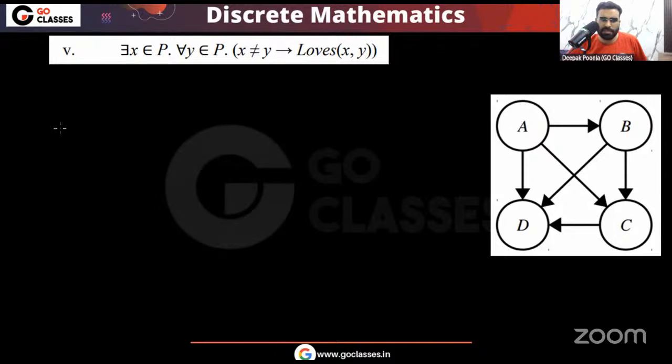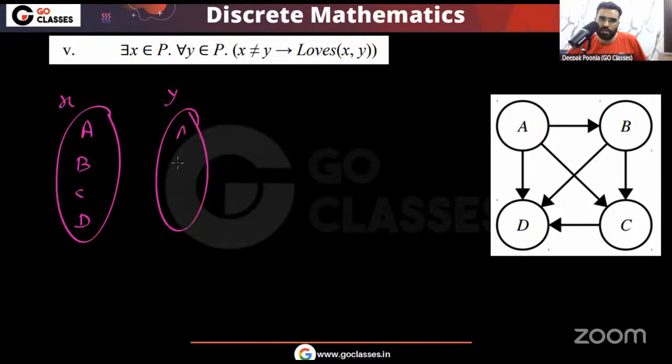So notice, the domain of X is ABCD, and the domain of Y is also ABCD. We are saying that there is at least one fixed person here, such that for every choice of Y, this internal thing should be true. Meaning if X and Y are different, then X must love Y.